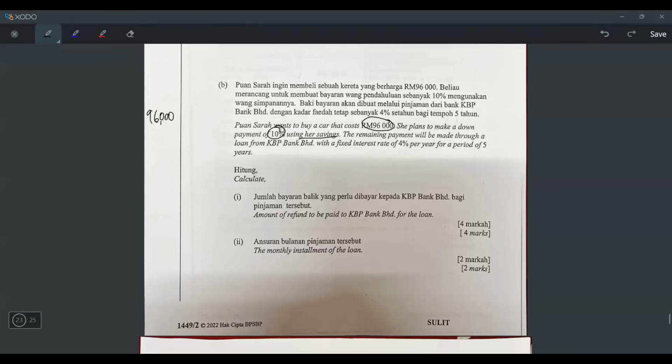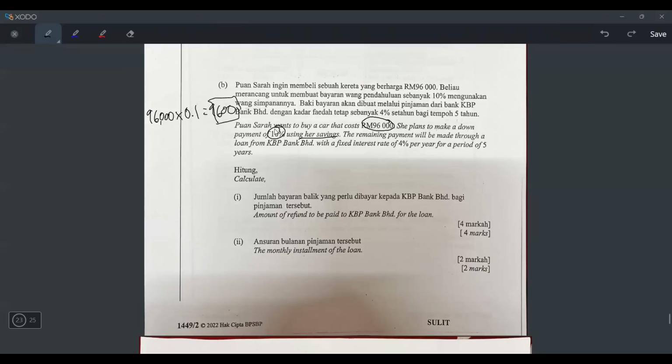96,000. But she'll make a down payment. Down payment means like advance payment. So you times with 10%, which is 0.1. So if you press this, what do you get? Let me press. Okay, I got 9,600. So this is the amount that she already paid.